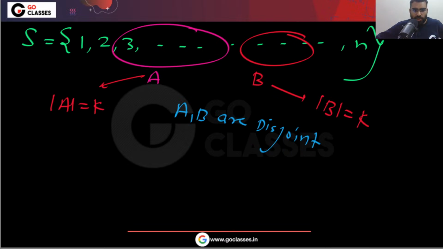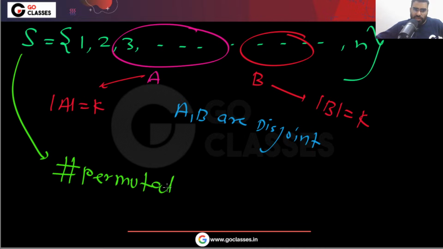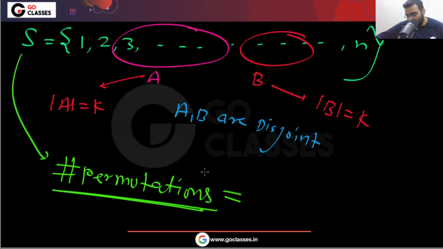If I directly ask you how many permutations, without any condition, what will be the answer? That will be n factorial. The answer will be n factorial if they ask you directly, but this was not the answer.